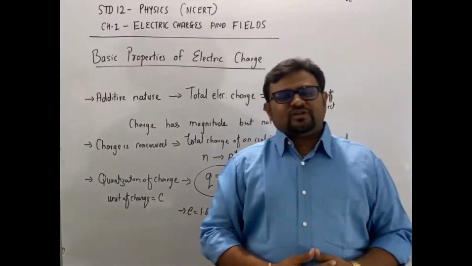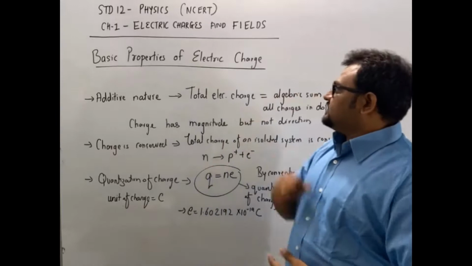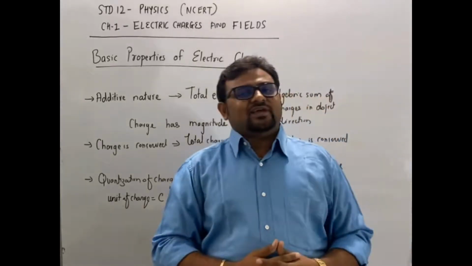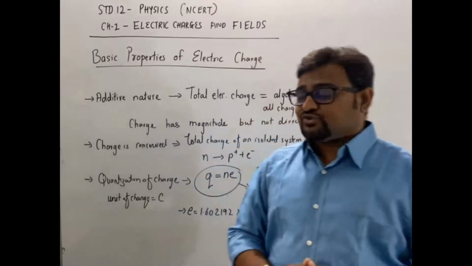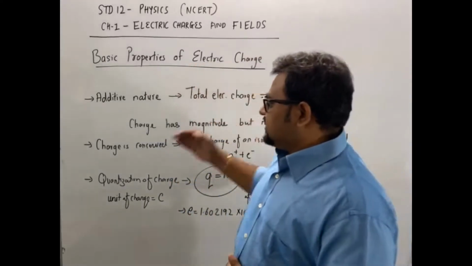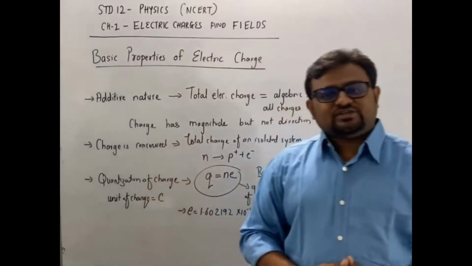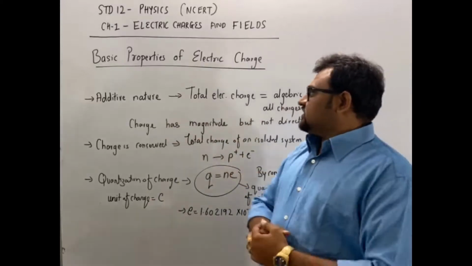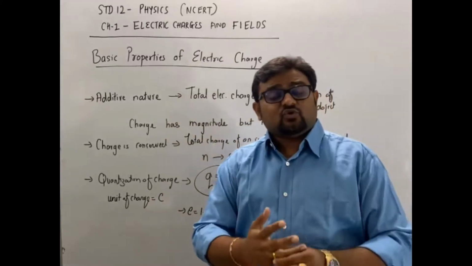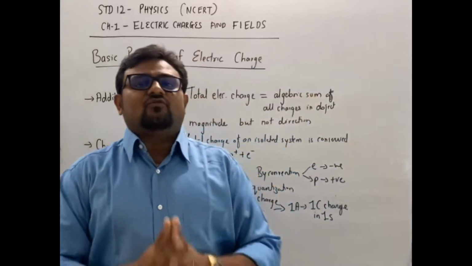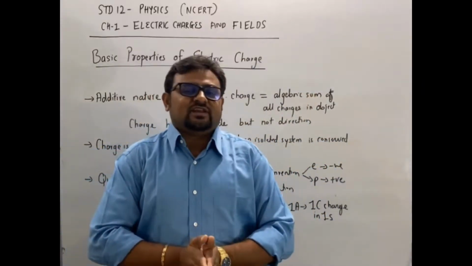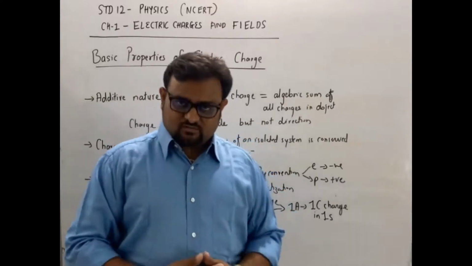Okay, moving to the next point, that is basic properties of electric charge. There are three properties that we are going to study. First is additive nature, second is charge is conserved, and third is quantization of charge. The first is additive nature. The total electric charge will be equal to the summation of all the charges present in different parts of the object.